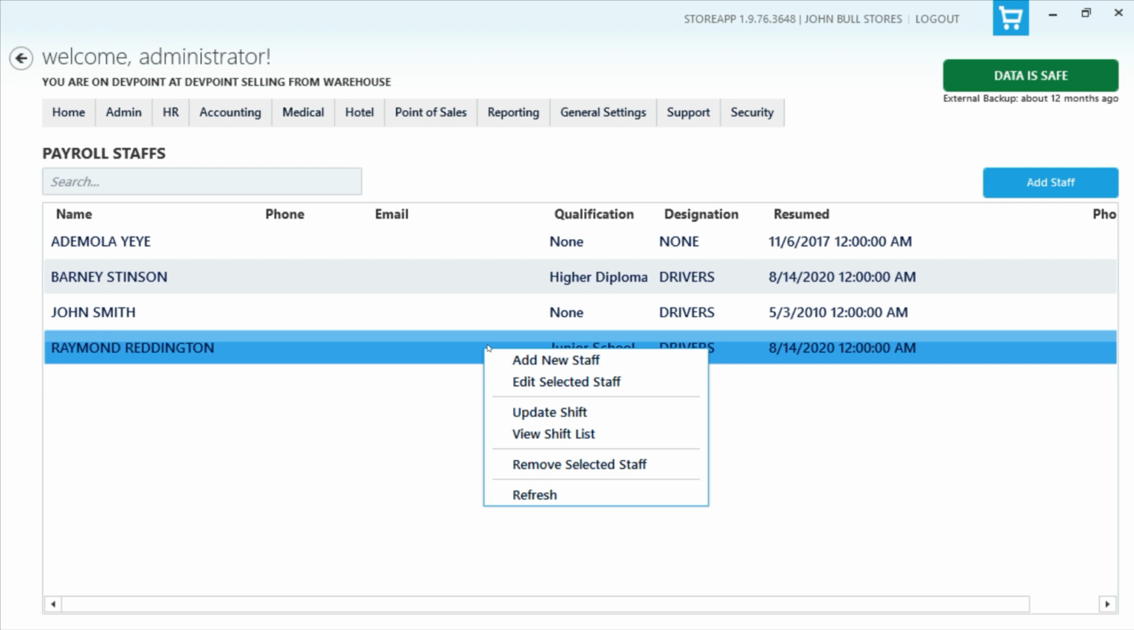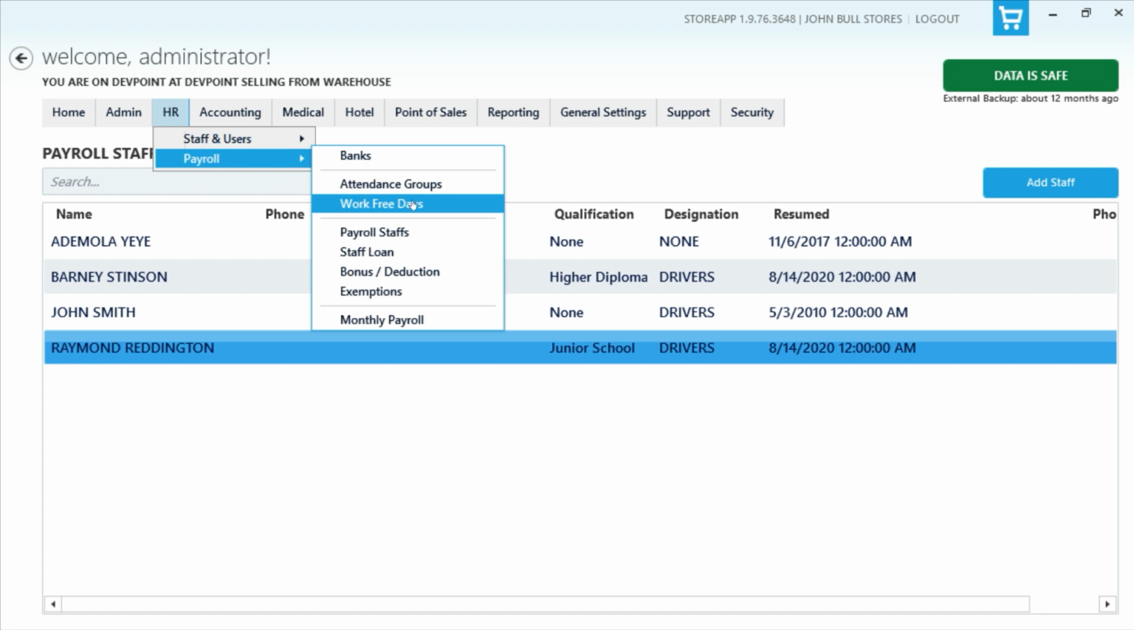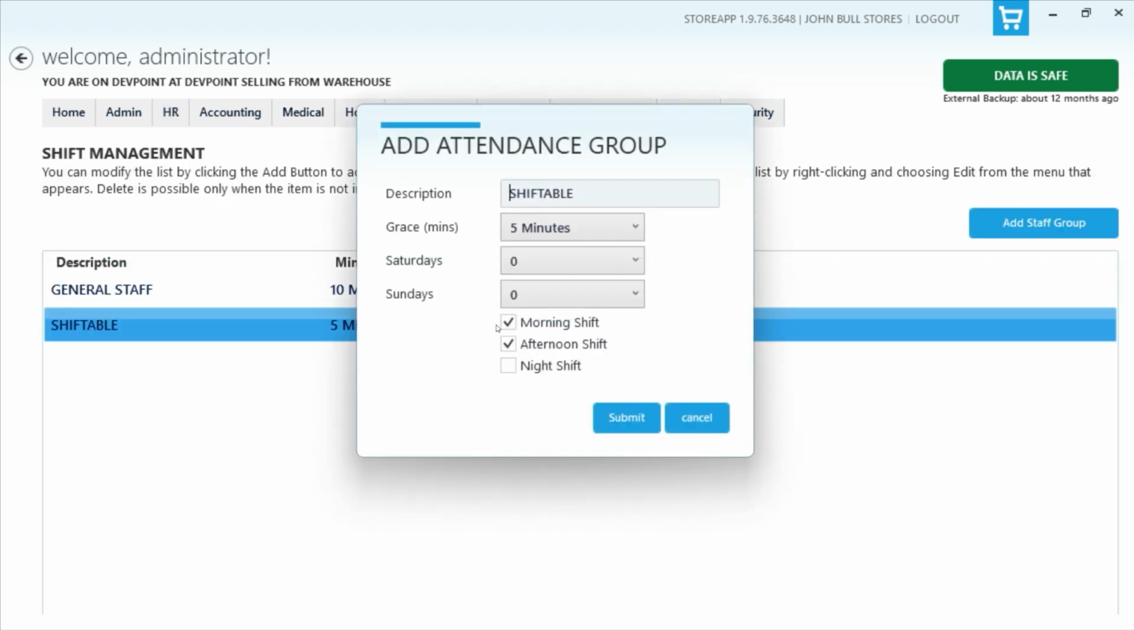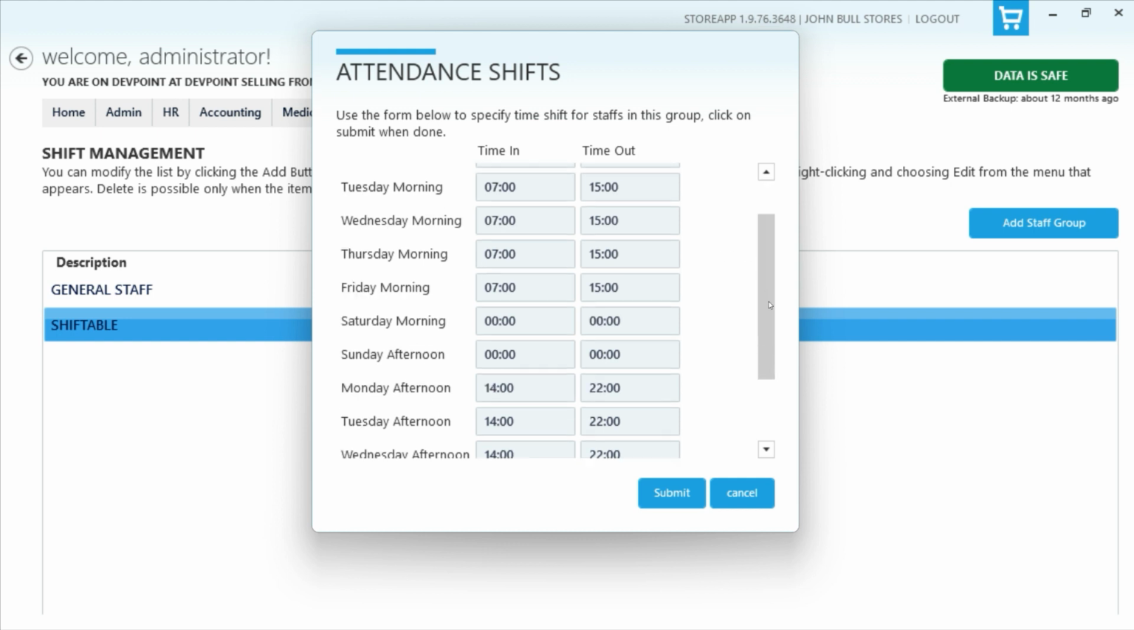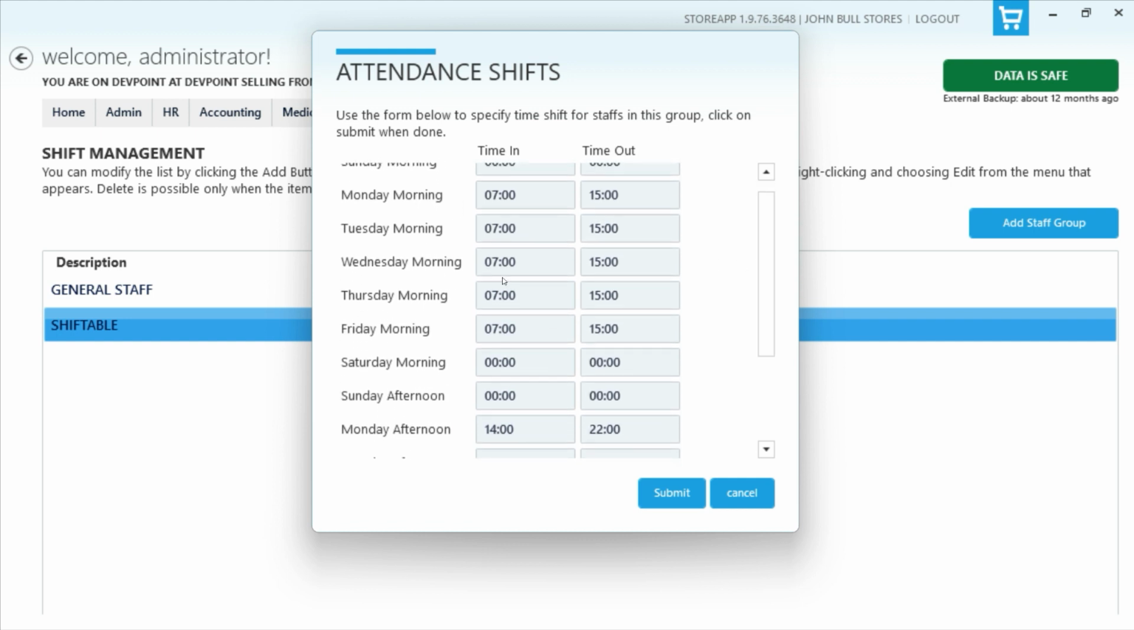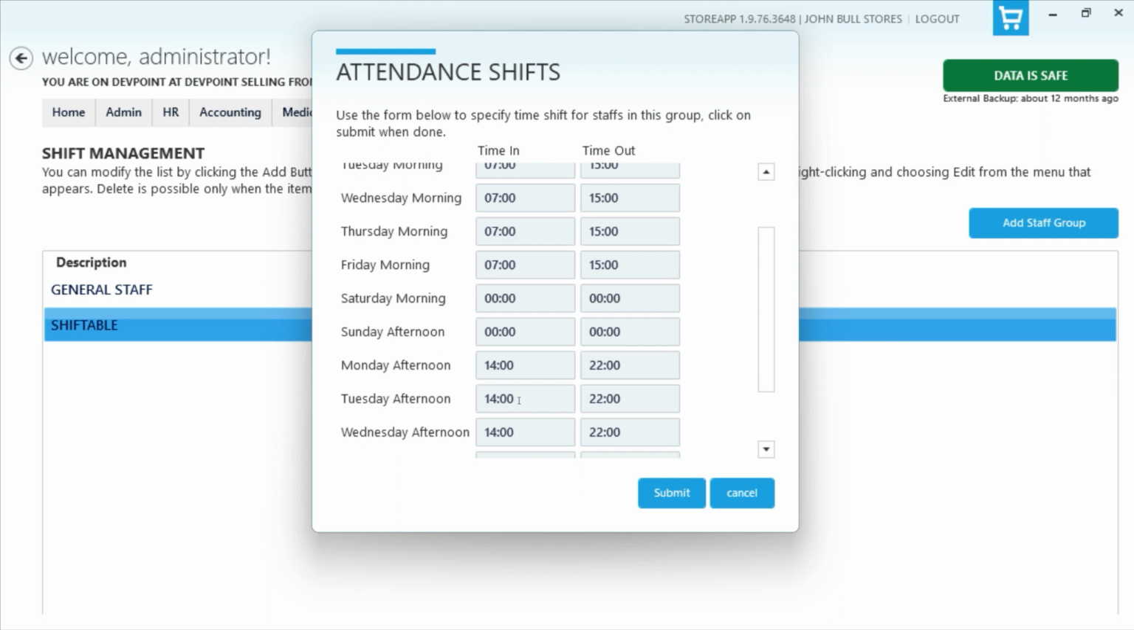So if you set up a shift, let me go to an attendance group just to explain what I mean. Under this attendance group, the shiftable one, when I select this, you see that the morning resumption is 7 to 3. So the staff on morning shift is meant to come in at 7 and then close by 3, while in afternoon shift they are meant to come in by 2 p.m. and then close by 10. So you can get away with automatic system assignments for this.